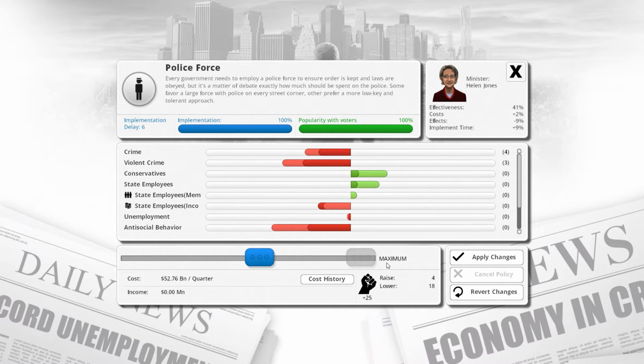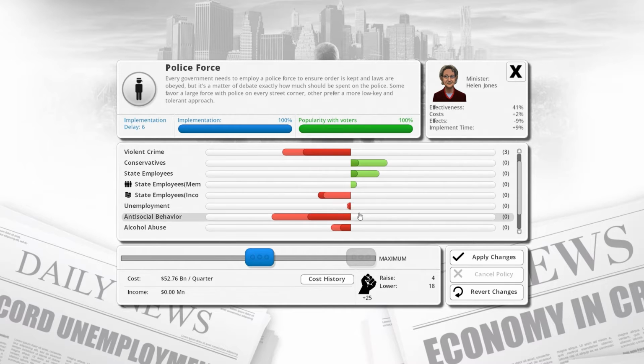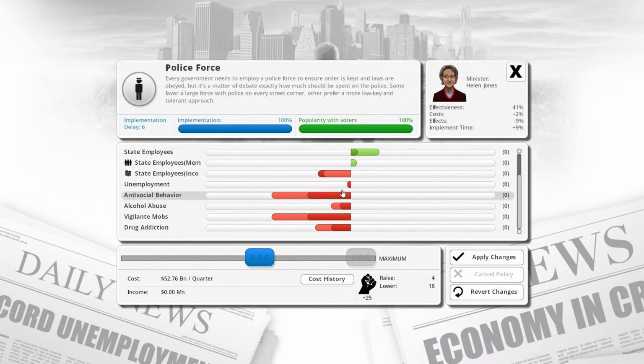I think we should just increase it. I know it's going to cost us a lot of money in the short term, but look at the changes we get. Conservatives are happier. We have more state employees, and we have more membership of state employees, so there's going to be more money coming. Their income actually goes up as well, I think. Yeah, it goes up a little bit from this. Unemployment goes down a little bit. Antisocial behavior. Oh no, their income maybe goes. Yeah, I think that goes up because I'm trying to work it out. So, yes, this is a negative effect that's being lowered, so it will go up.